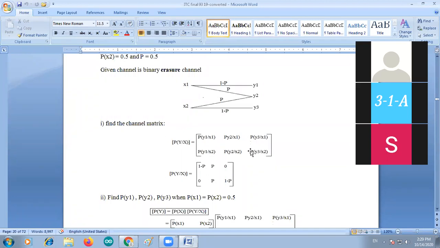So now, if you arrange the channel matrix, then find out the outputs P of Y1, Y2, and Y3, because three outputs are there now. When P of X1 is equal to P of X2 is equal to 0.5, then you know the formula.